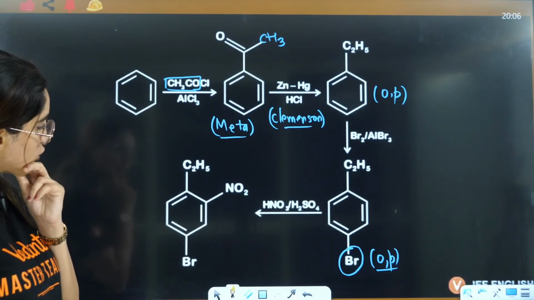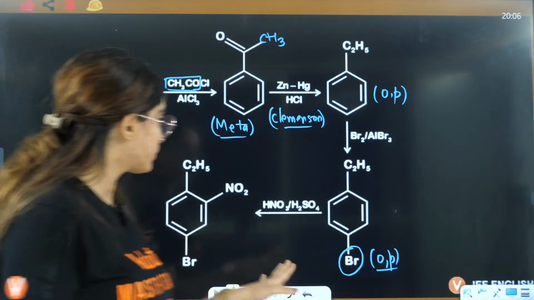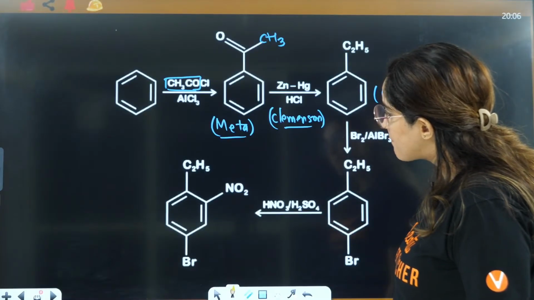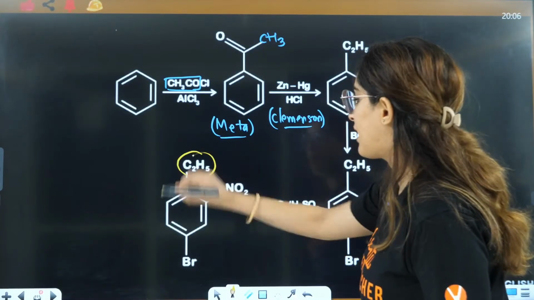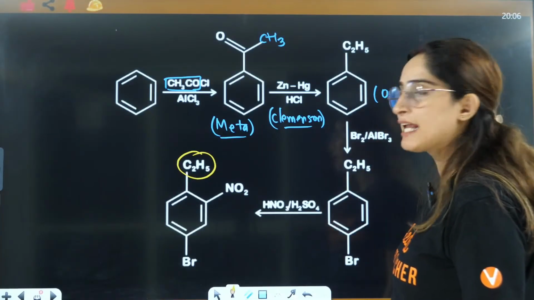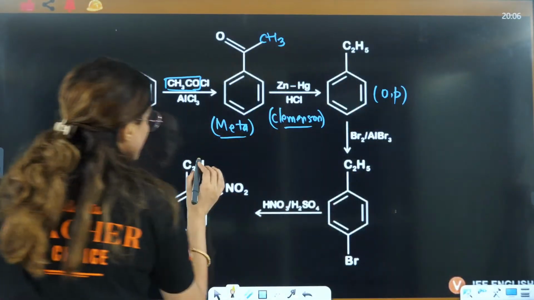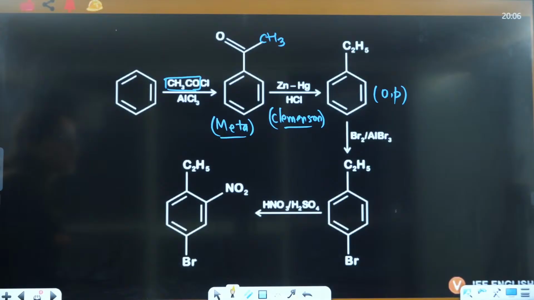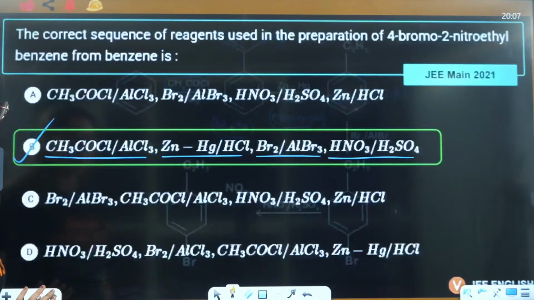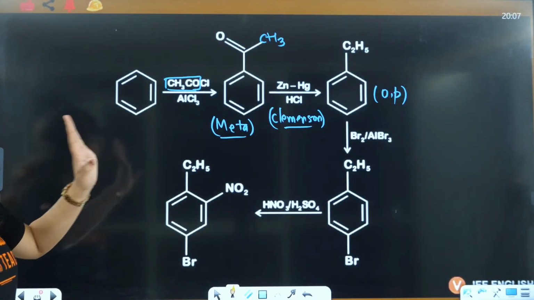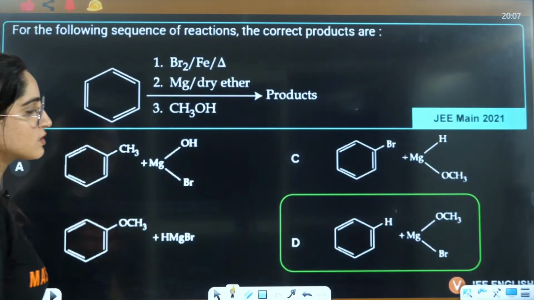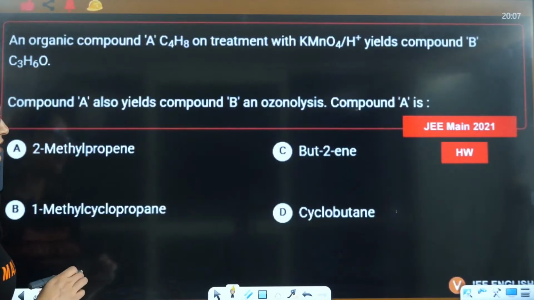Acha, this is not on the ortho position, no? No, my bad. This is on the ortho position of this alkyl group actually, right? It is not on the ortho position of bromine, but it is on the ortho position of this alkyl group, so it is meta to bromine. There is no hydrogen bonding there, right? And hence D is the correct answer here, right?